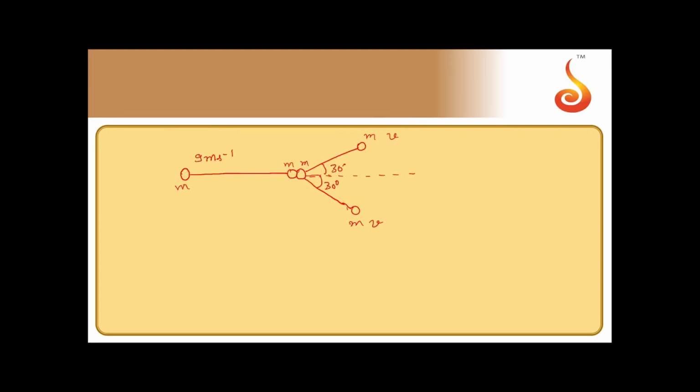Now, according to conservation of momentum, the total momentum after collision will be mv cos theta in the direction of motion for each ball. The components perpendicular to the initial direction of motion, mv sin theta, get cancelled. So the final momentum is 2 mv cos theta, and that should be equal to the initial momentum.